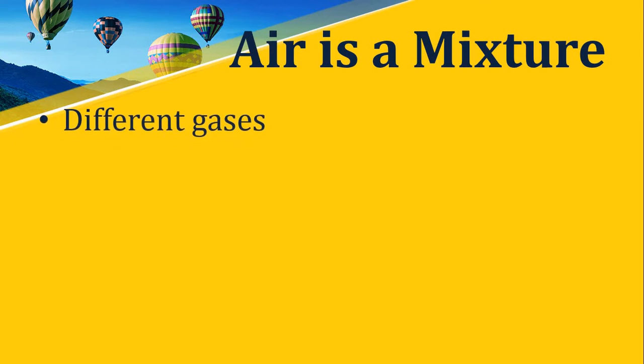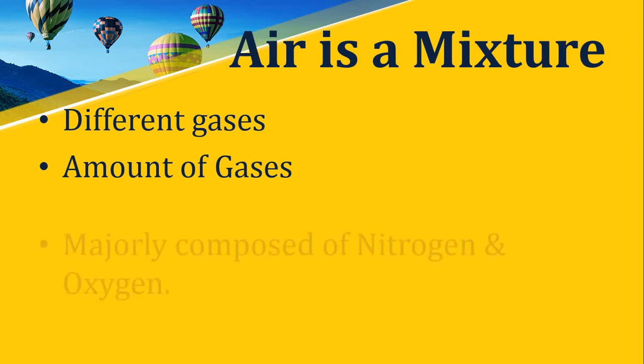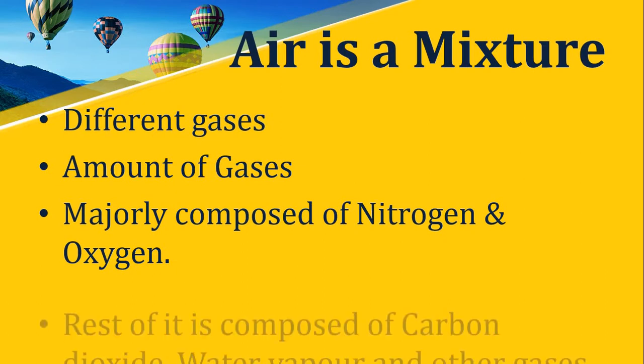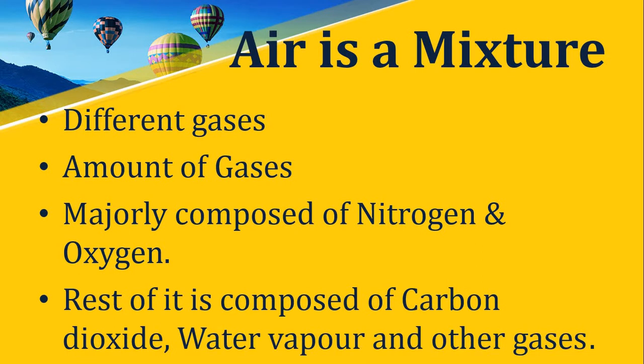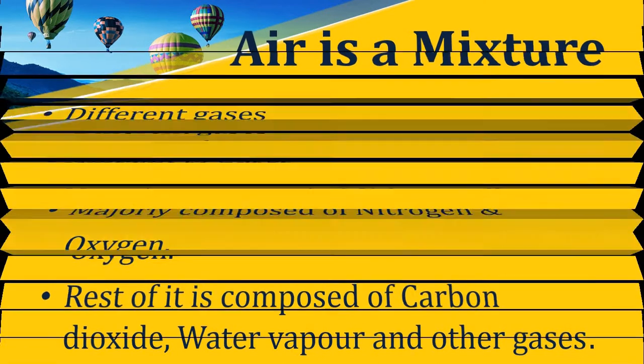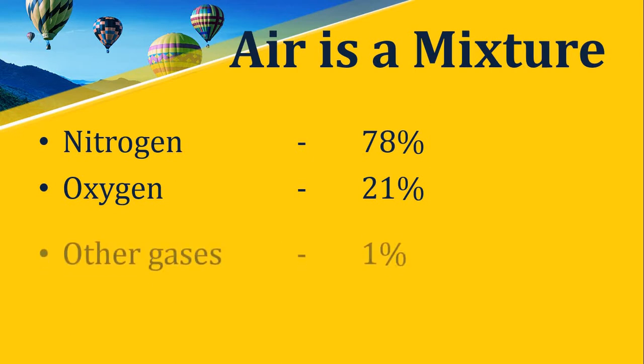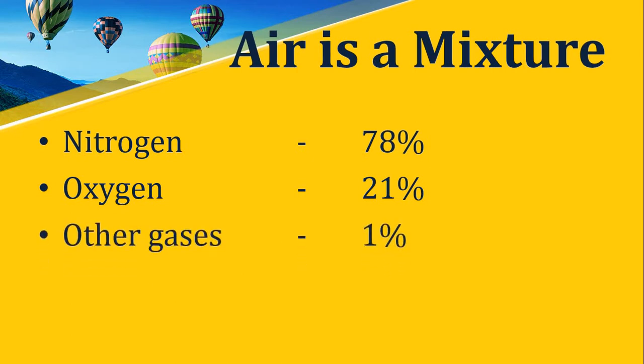Air is made up of different gases. The amount of each gas present in the air is different. Air is majorly composed of nitrogen and oxygen. The rest of it is composed of carbon dioxide, water vapor, and other gases. Air contains 78% nitrogen, 21% oxygen, and other than these gases, air contains carbon dioxide, water vapor, and some other gases in very small quantities, nearly 1%.